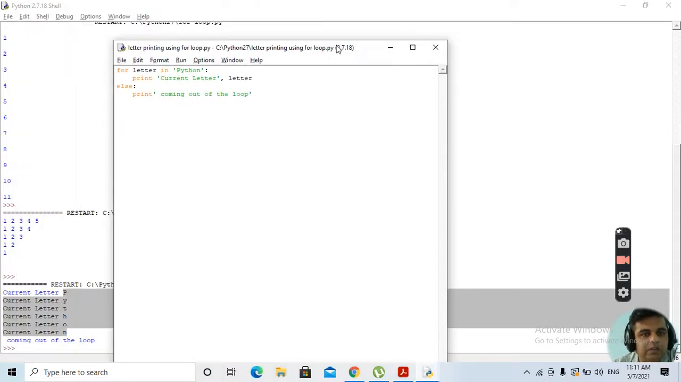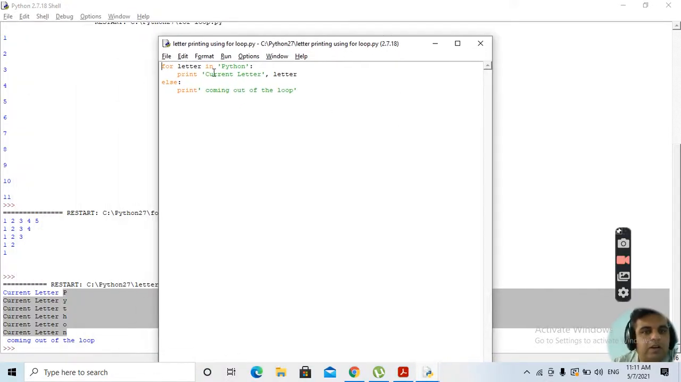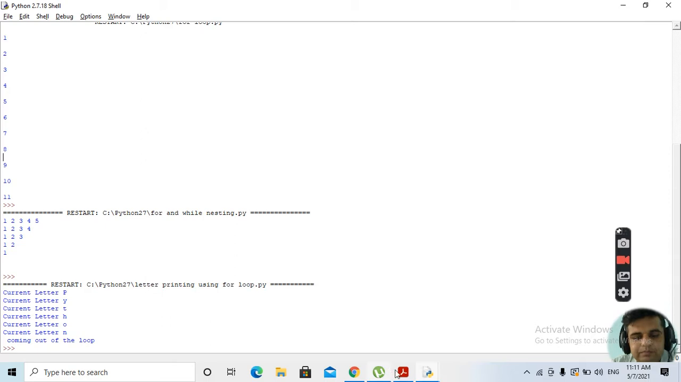Clear? If you want to see the program as well, this is the for letter in Python, that is we have taken the string Python. So in Python we are supposed to print all the letters with the initial heading as current letter, then every letter. Else, if the symbols in a string finish up, then we are supposed to print coming out of the loop. Clear? This is how you can print the letters in a string by means of a for loop. This is a very important concept, you must keep this in mind.